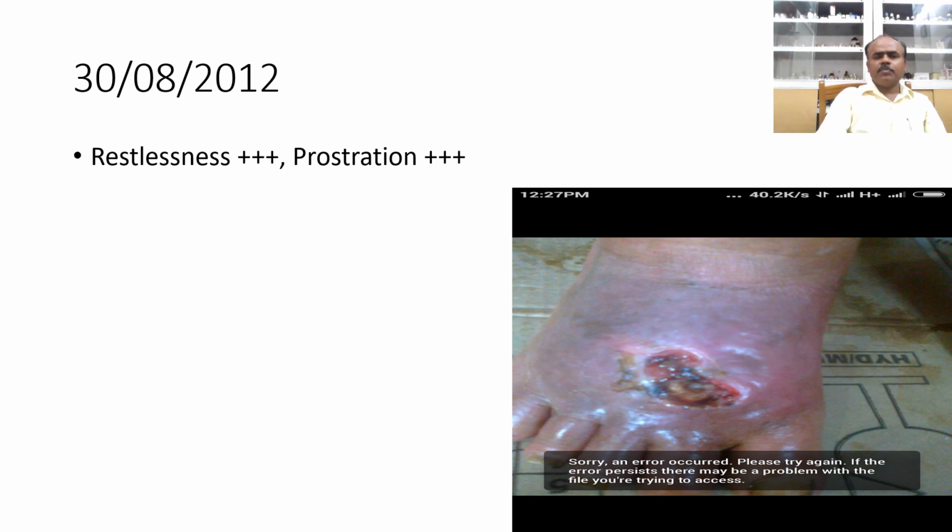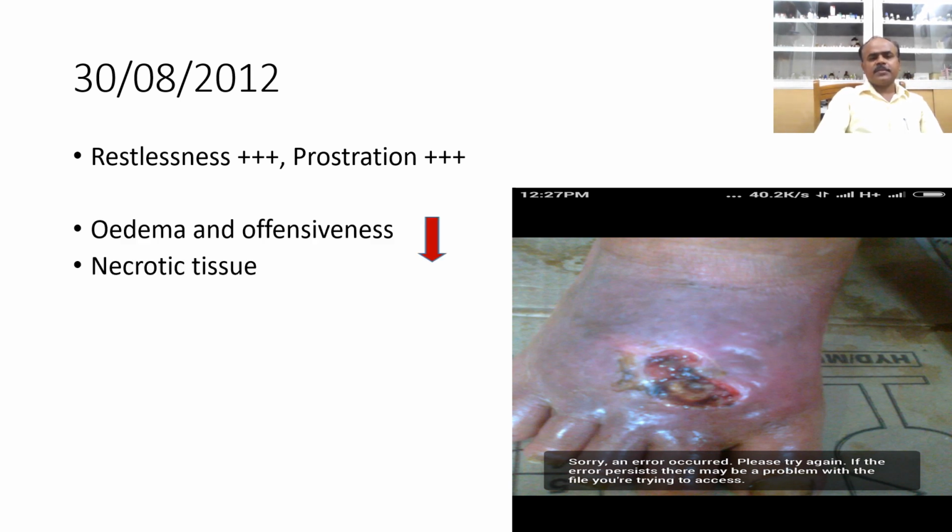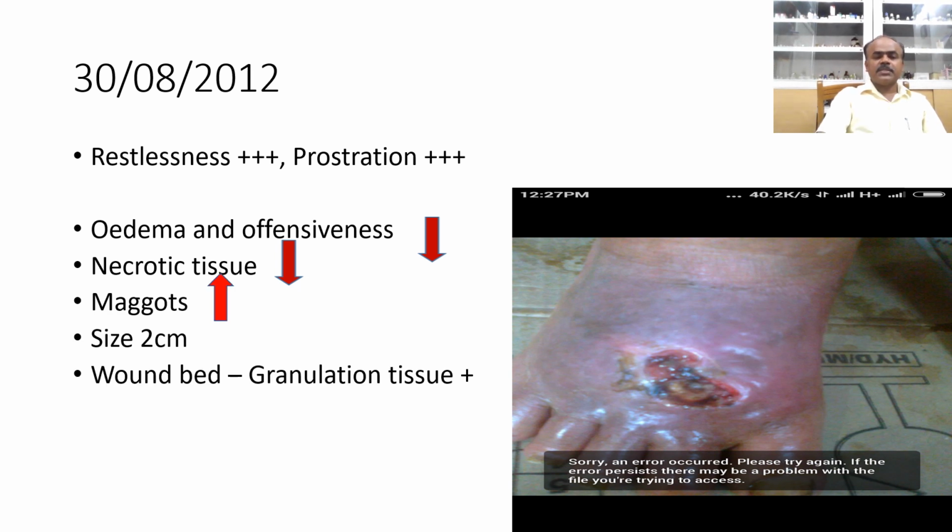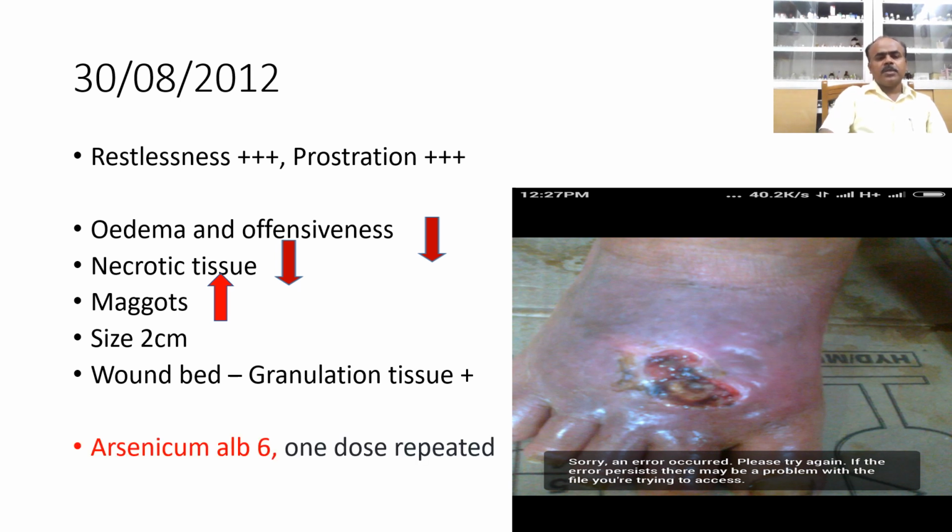When he came for follow-up on August 30th, restlessness was still present and prostration was still there. The offensiveness had decreased, necrotic tissue had decreased, the maggots had decreased, the size remained 2 centimeters, and in the wound bed you can see little granulation tissue being formed, which was not there in the earlier picture. So Arsenicum album 6, one dose, was repeated in this case.